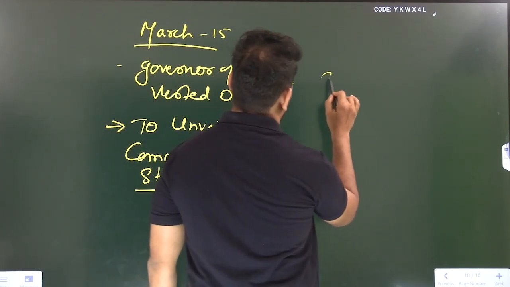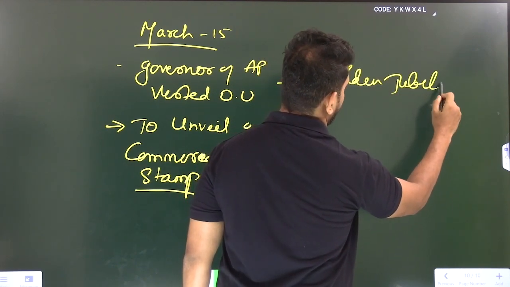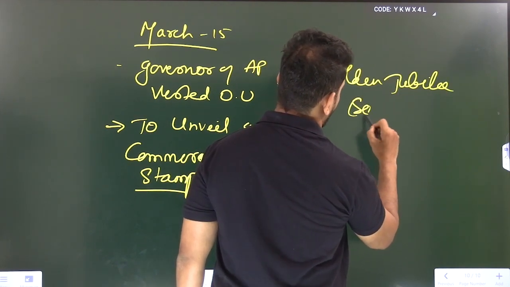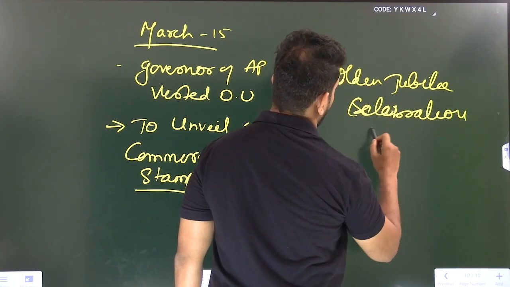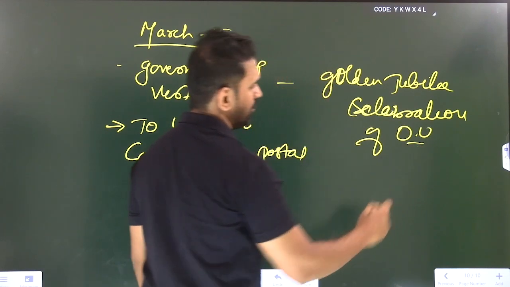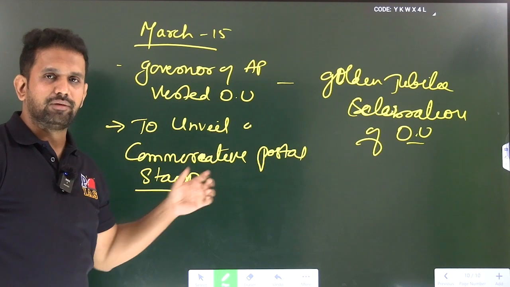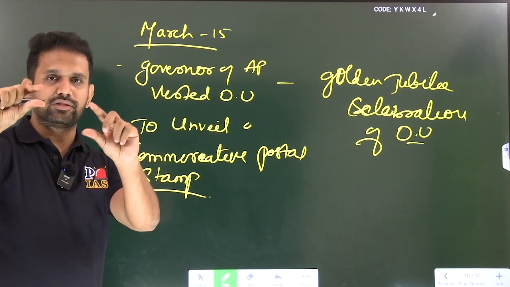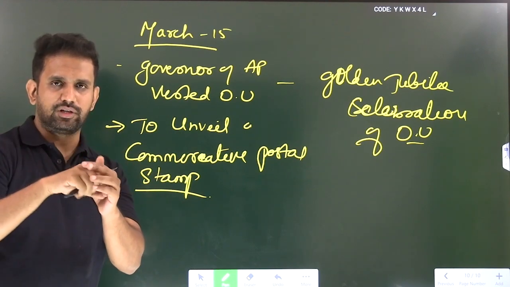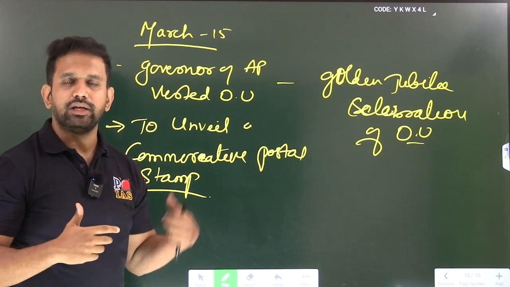March 15 was also the Golden Jubilee celebration of Osmania University, so the Osmania University Golden Jubilee celebrations were coming. The governor came to show a stamp, on which obviously Osmania University will be there. He came only to inaugurate that particular stamp.